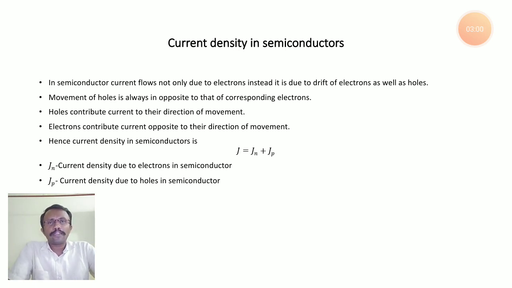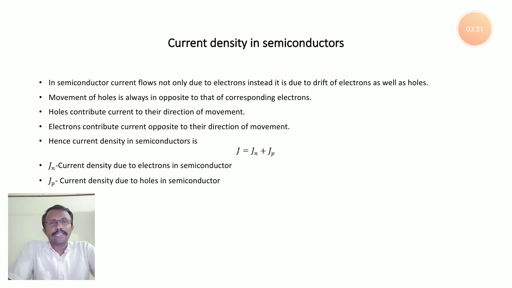Moreover, if you apply some electric field or external voltage to the semiconductor, what happens? The flow of electrons is opposite to the direction of flow of holes. The flow of electrons is opposite to the direction of the applied electric field, whereas holes move in the direction of the applied electric field.